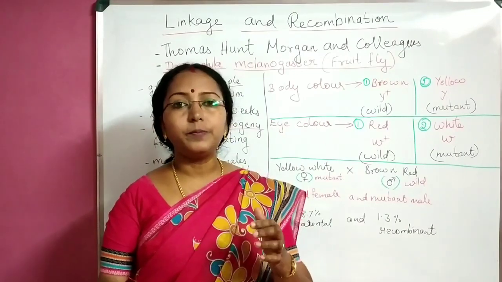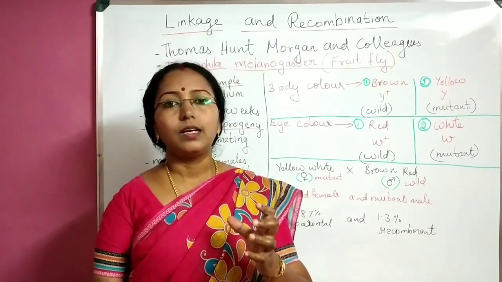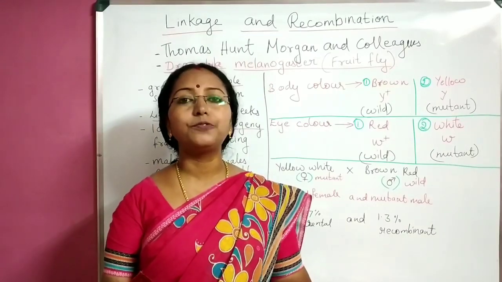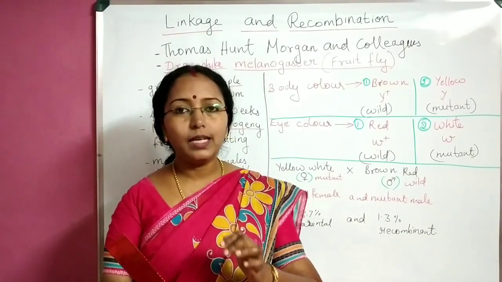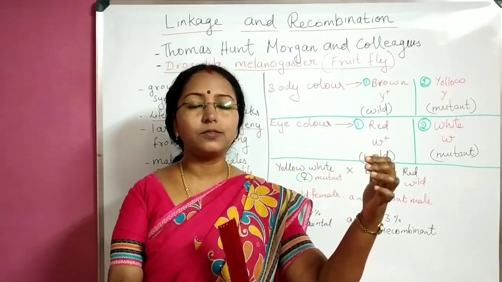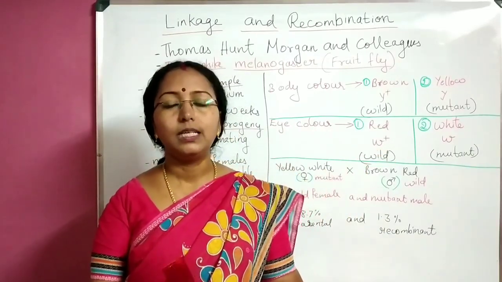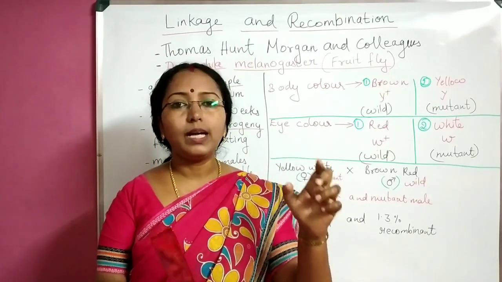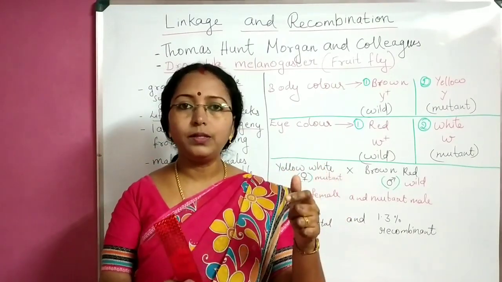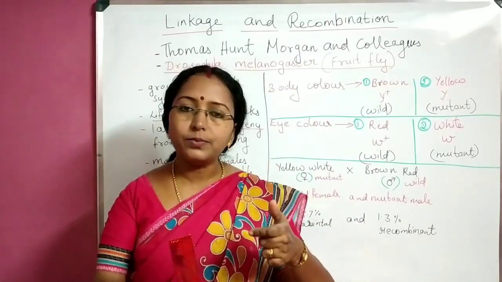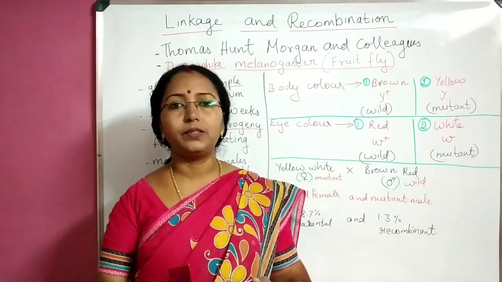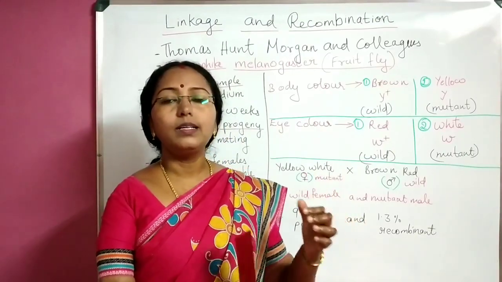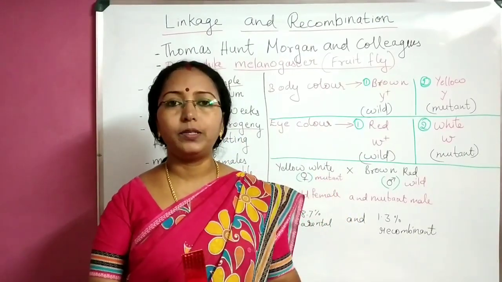Now regarding their experiment, we can just focus our attention on 2 different types of crosses. Again, I am comparing this with pea plants so that it is easy for you to understand. In the pea plant, how were crosses taken? When 1 character was taken into account, it was a monohybrid cross; when 2 characters were taken into account, a dihybrid cross, isn't it? Here, T.H. Morgan carried out a dihybrid cross.